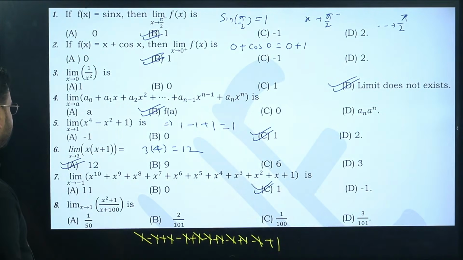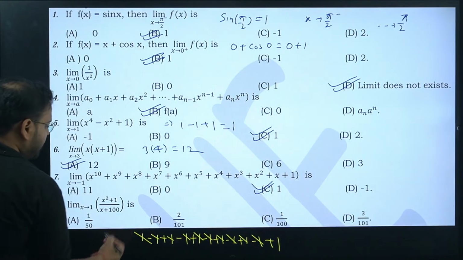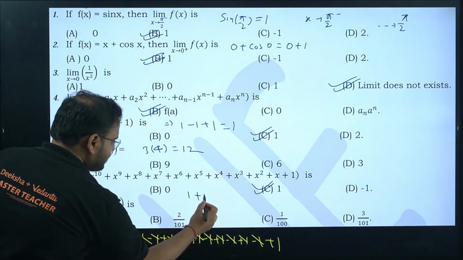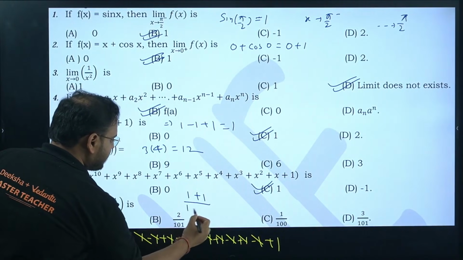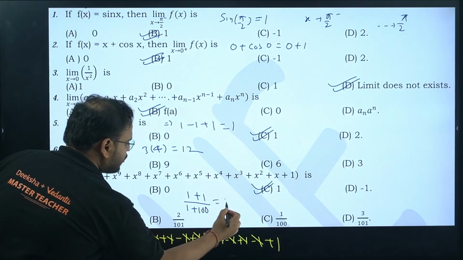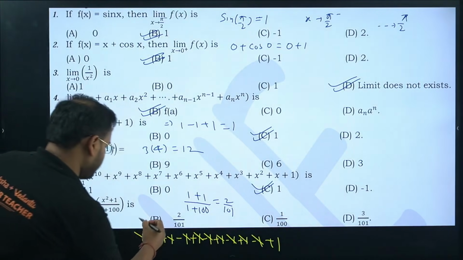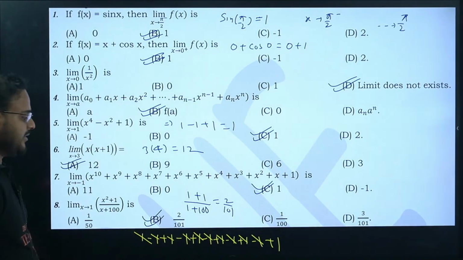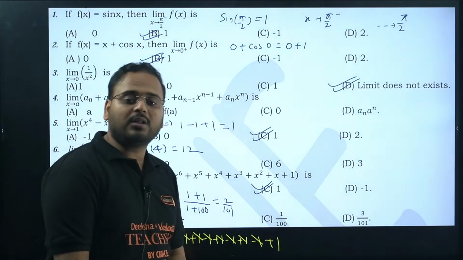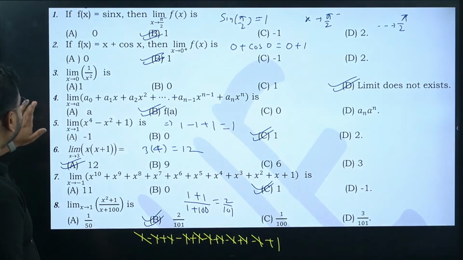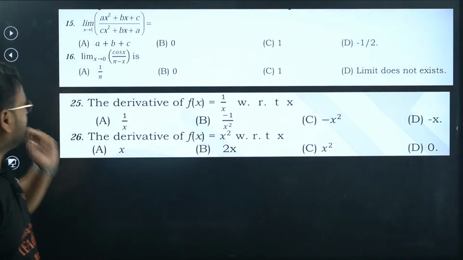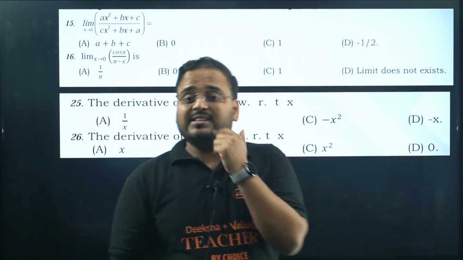Okay. x square plus 1, x plus 100. x equals to 1. You're going to put the limit value. So 1 plus 1 by 1 plus 100. The answer is what? 2 by 101. So the option is B. So all the 8 questions are dealt with over here. Next. Alright. Next set of MCQs.